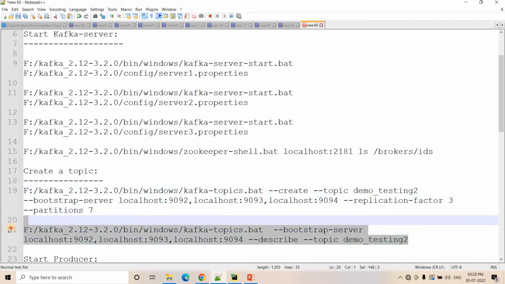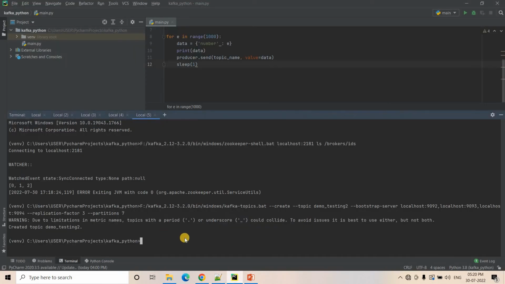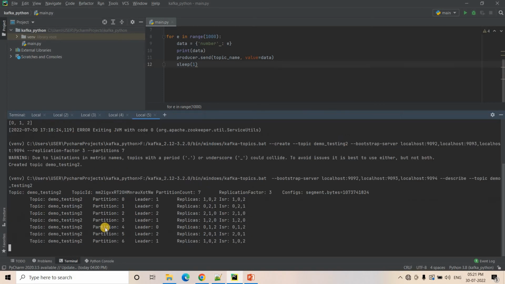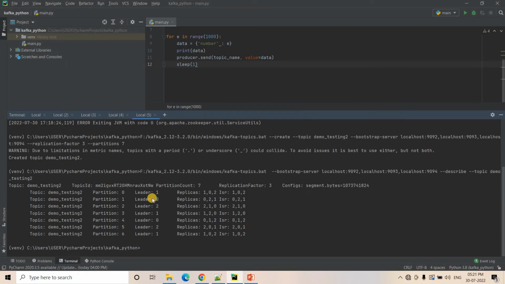Okay, so here I will just copy this one and paste that and hit enter, and then here we will see what the partitions are and who is the leader. Very important point, try to understand. For partition 0, the leader is broker 1. So here in this case, leader 1 is basically broker ID 1.